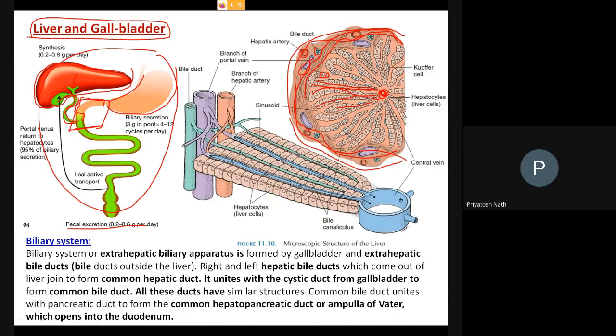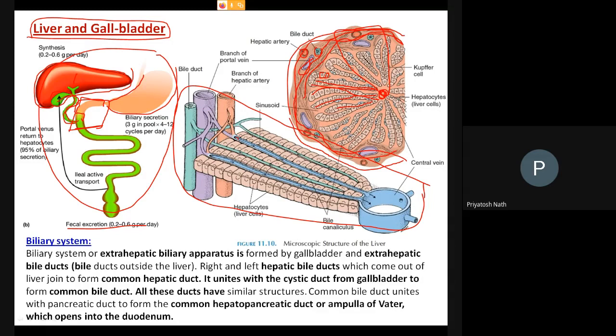Now we have another larger image of this. A small part of this is shown here, and this portion has been exposed here. So this is the central vein, and look, from the central vein, this is the artery, which carries oxygenated blood. This is the vein, which carries deoxygenated blood. So look, oxygenated blood is entering.